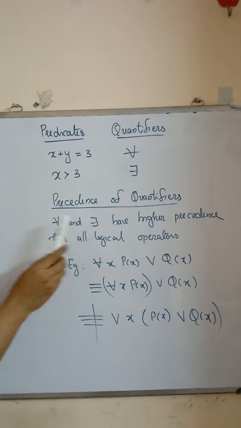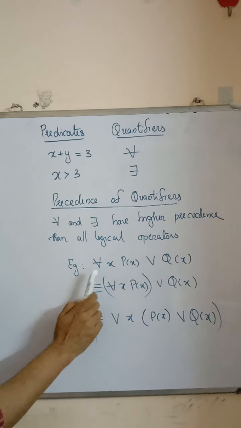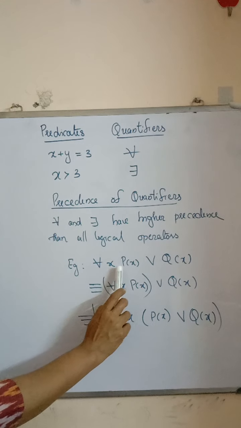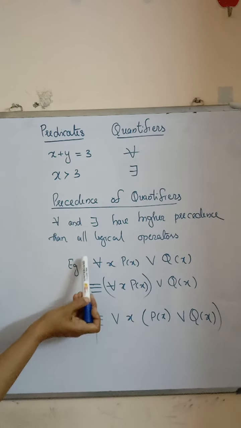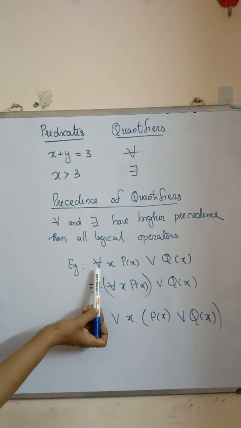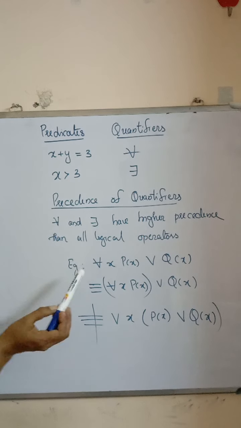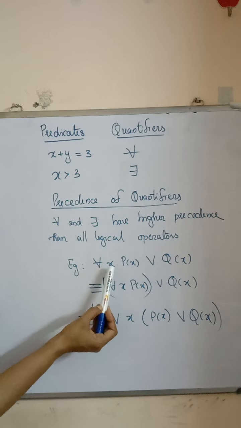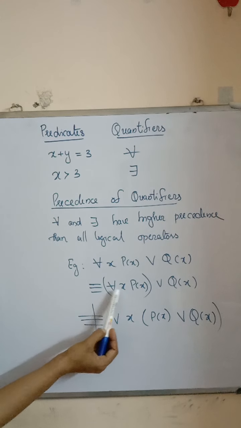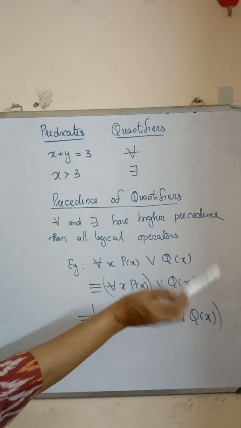Whenever we use a compound statement like for all x, p of x or q of x, the universal quantifier has higher precedence. That means first we apply for all to the next statement, that is, for all x, p of x we do first, and only then or q of x.